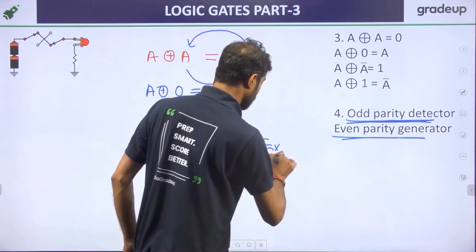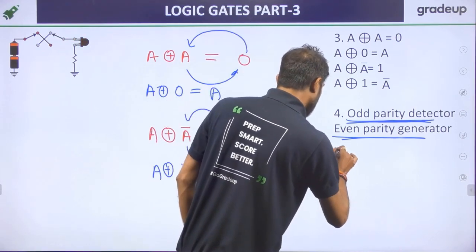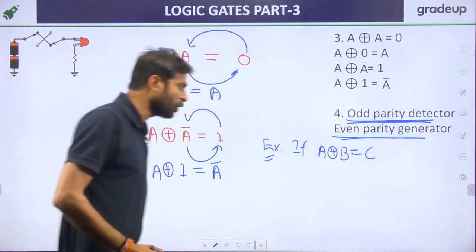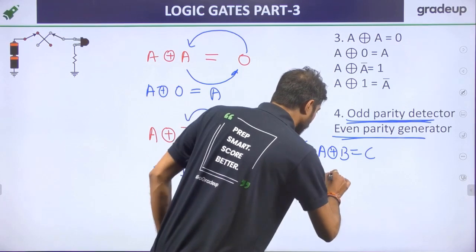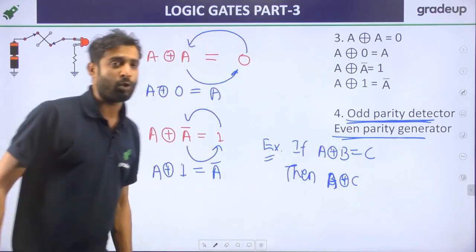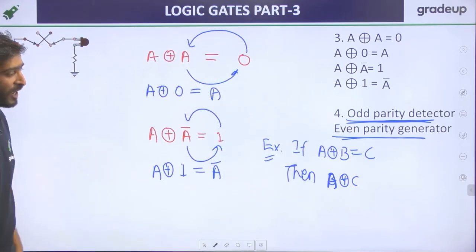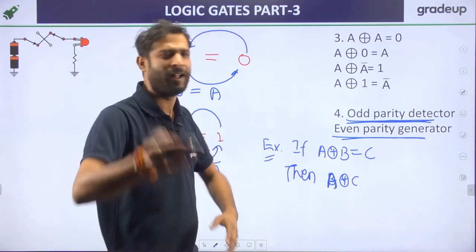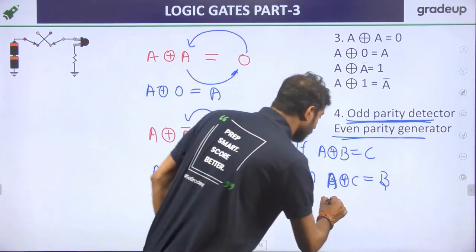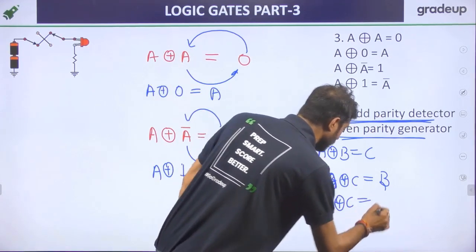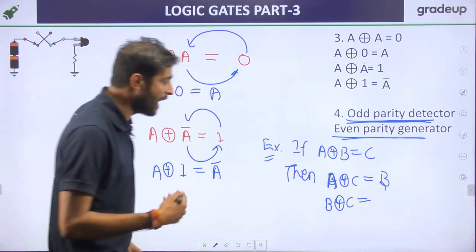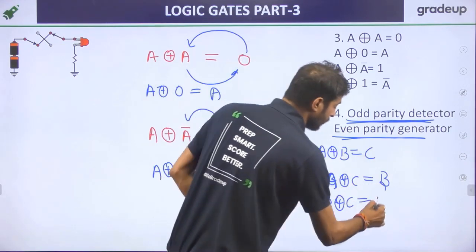Just take an example. If A XOR B equal to C, then can anybody give me the answer? What is the value of A XOR C? Of course, एक अंदर तो दूसरा बाहर. Sir, C came inside, so the output should be B. If I ask what is B XOR C? For B XOR C, एक अंदर तो दूसरा बाहर. Sir, B XOR C is nothing, it is just A that goes outside.